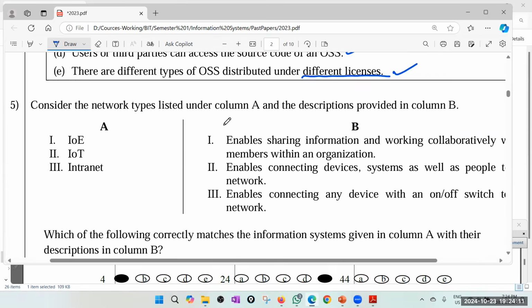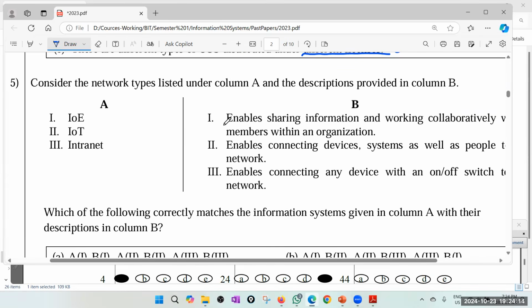Yes, A. 5. Consider the network types listed under column A and descriptions provided in column B. Internet of everything, Internet of things, intranet. So a bit of common sense also. Intranet means you use internet technology for your internal business organization, like you have internal webs, internal email, and so on. IoT means Internet of Things.